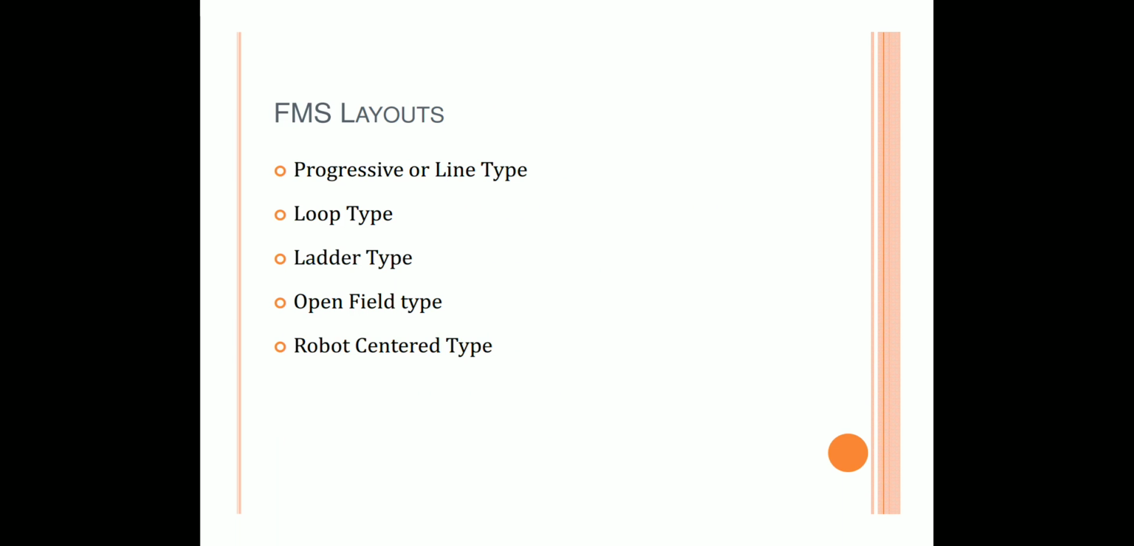Now we are going to discuss here FMS layouts. There are different FMS layouts used in production system. First one is progressive or line type, second loop type, third ladder type, fourth open field type, and last one is the robot centered type FMS layouts. Now we are going to discuss one by one, what is progressive or line type.